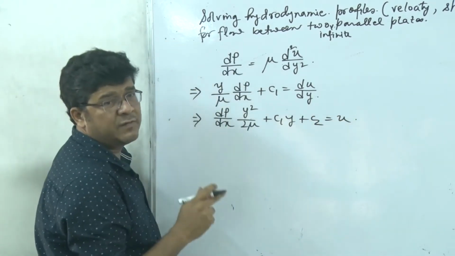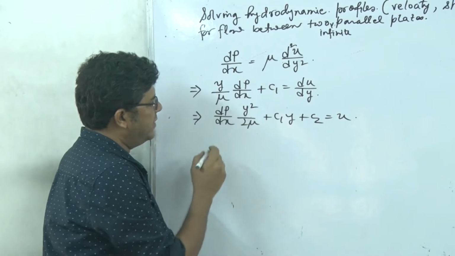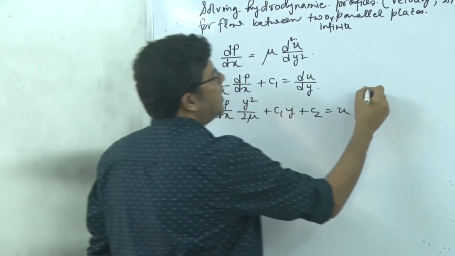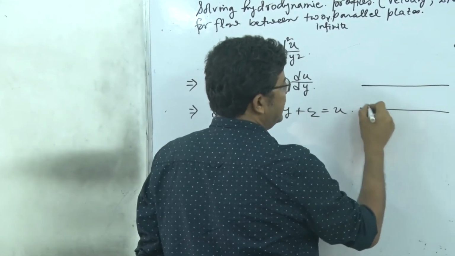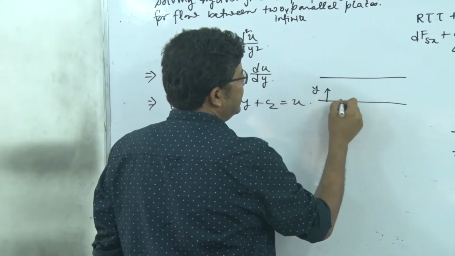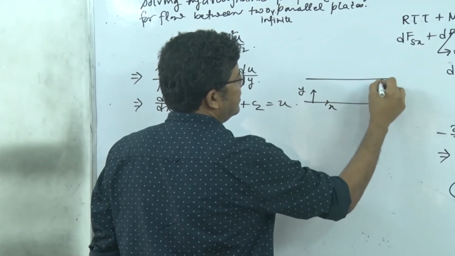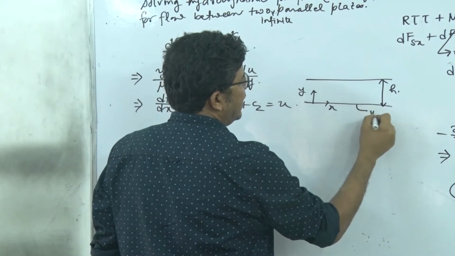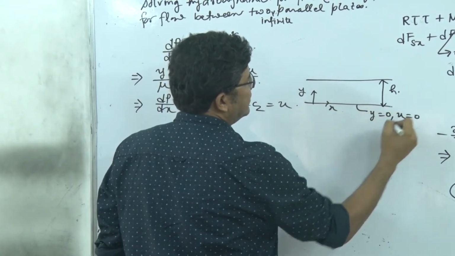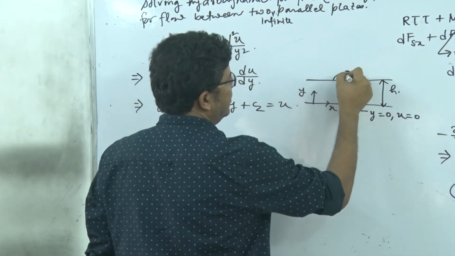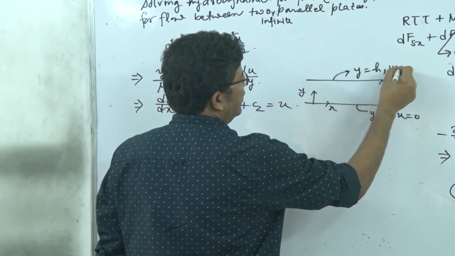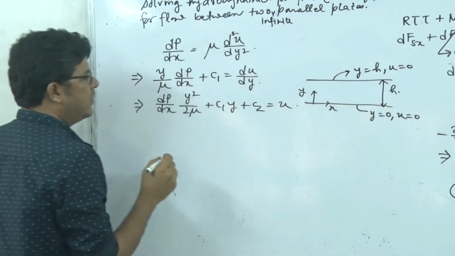Now in order to solve for c1 and c2 we need boundary conditions. If you look into the geometry of the channel which I have erased, it was like this and this gap was h, right? So here at y equal to 0, the plate is stationary, so no slip means u equal to 0, and here at y equal to h also u equal to 0. So they are no slip boundary conditions.